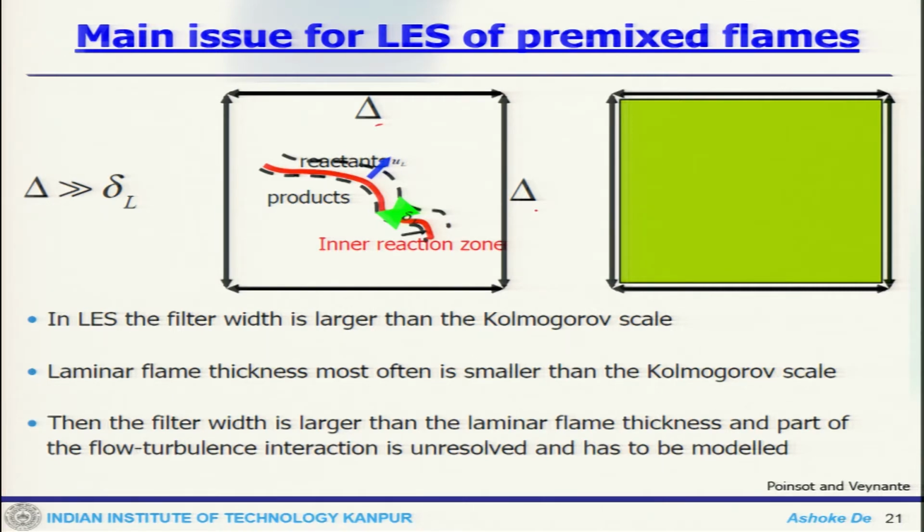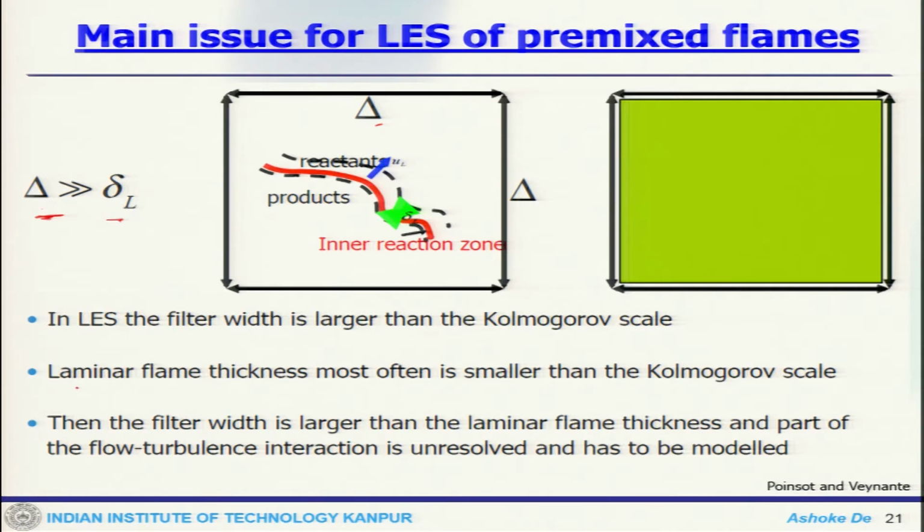Now, the laminar flame thickness of the premixed flame is quite small. So, what happens is essentially the flame front sits inside a grid cell, which means the filter size or the grid size is quite larger than the thickness. So, that poses a different challenge of how to resolve this flame front.